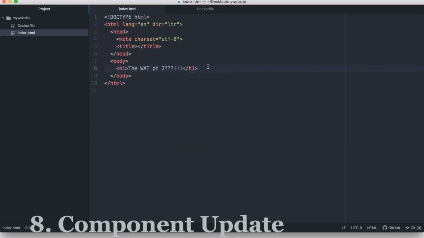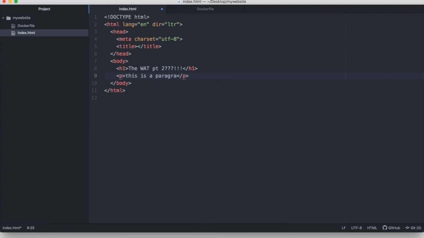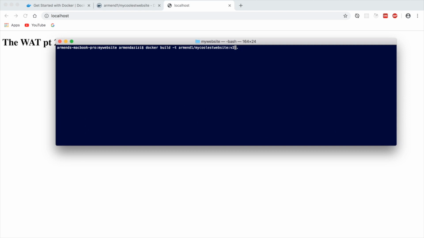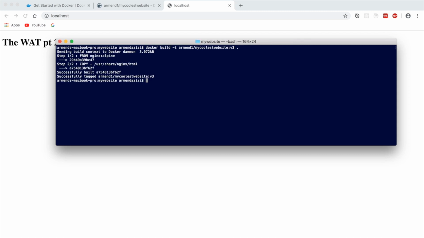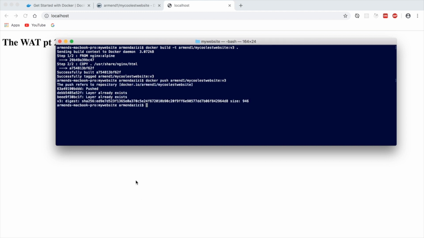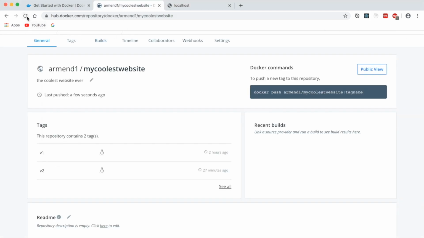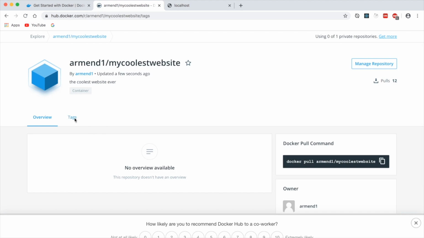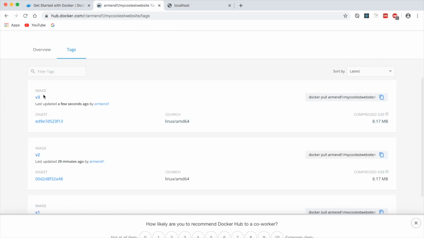To add a new version of the application in the repository, I think you can already guess that it's very easy. We do our changes in the code, like for example add this paragraph here, then build the image with a new tag as a version. I will add version 3 since I added version 2 before, and then do a simple docker push. After it's finished, we can go to Docker Hub now and we will see all the 3 versions. And we can download any one of them by specifying the tag when we do the pull.